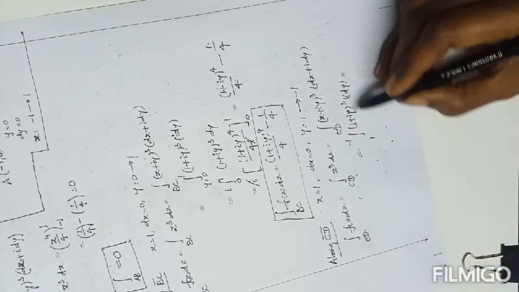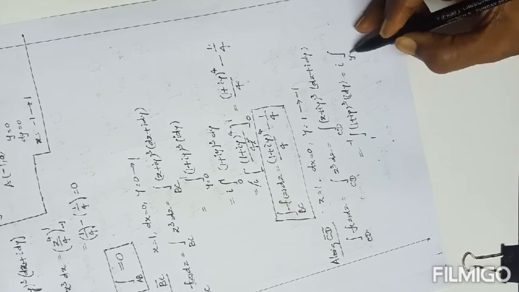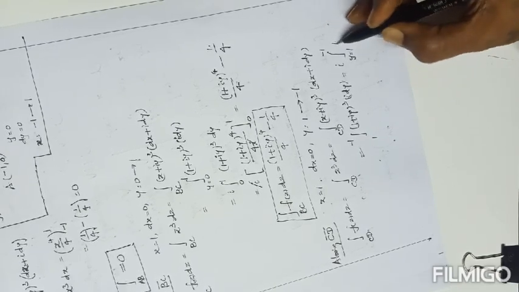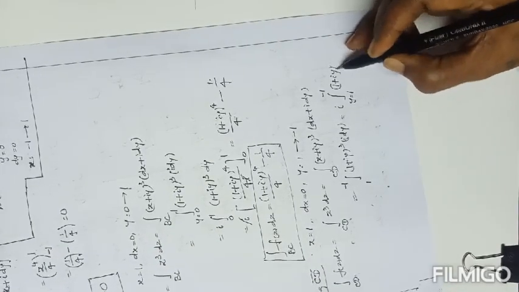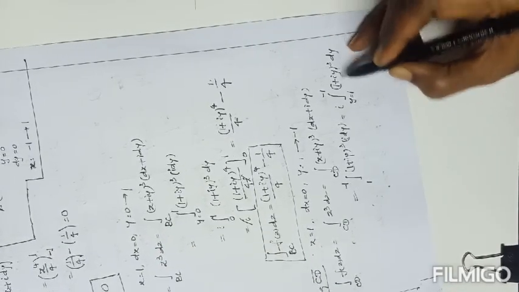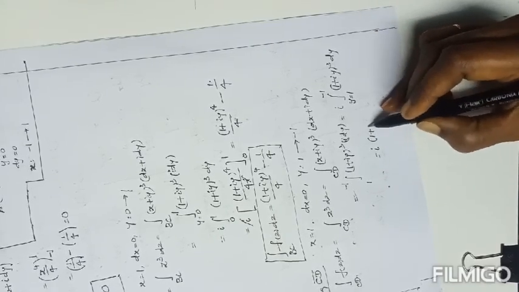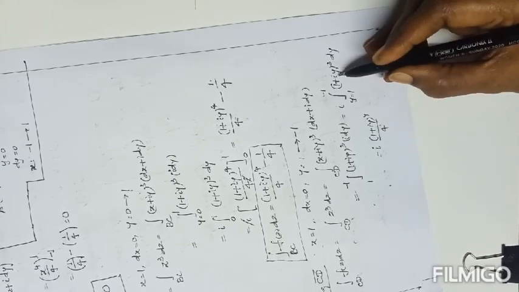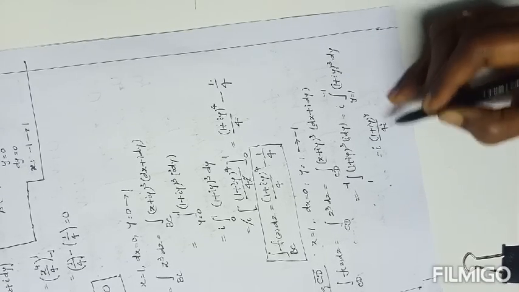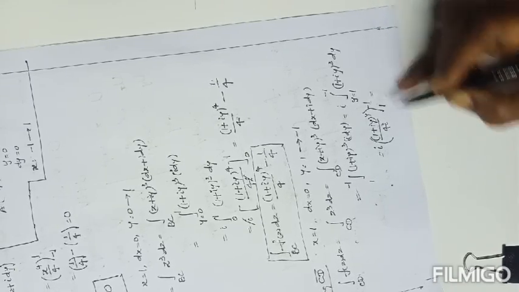That equals, here also, i is outside, the integral from y equals 1 to minus 1 of (1 plus iy) whole cube dy. This is of the x power n form: i into (1 plus iy) whole power 4 by 4, but the coefficient of y is i. Limits of this are 1 to minus 1.